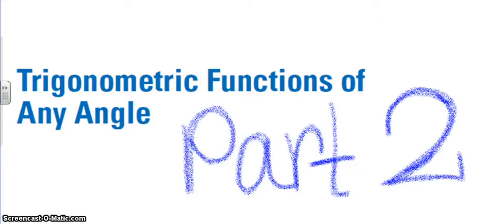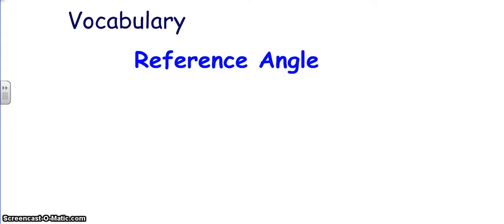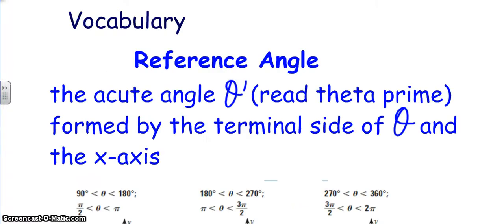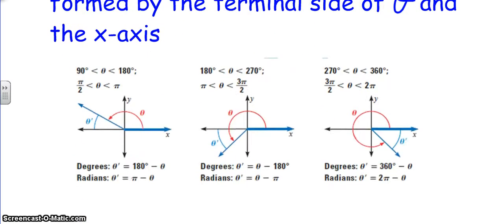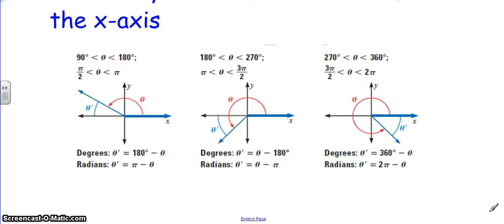Welcome back to Trigonometric Functions of Any Angle, Part 2. We're going to start with some vocabulary, and we'll start with reference angle. Here's the definition of a reference angle. It's the acute angle theta prime formed by the terminal side of theta and the x-axis. So here's a couple examples.